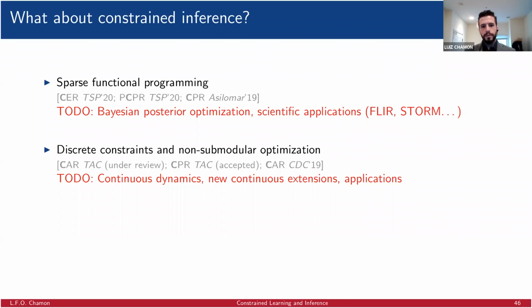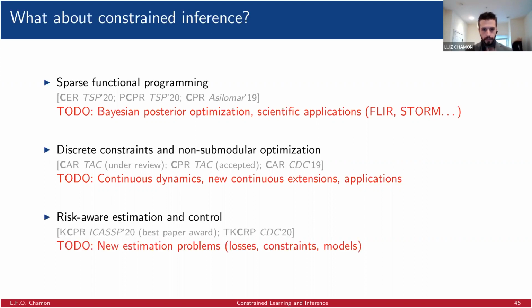In terms of discrete constraints and non-submodular optimization, there are a few new papers that got accepted and submitted since my proposal. But I think there is a lot of work still to be done in terms of continuous dynamics, which people have been working on a lot, moving from greedy to continuous greedy. New continuous extensions would be an interesting thing to look at. Today, the continuous extensions use atomic measures. Maybe we can find new ones that exploit non-atomic measures in order to use the new tools that were developed to solve sparse functional programs, and also new applications. I think this is a good area to move forward.